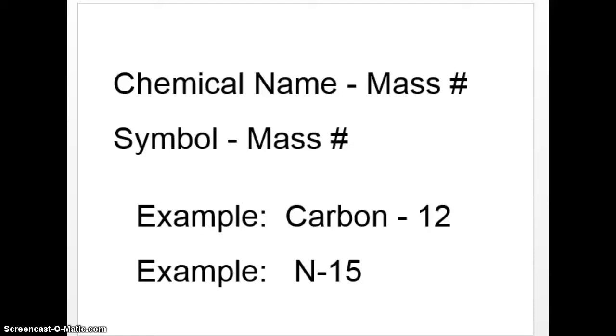And if you take a moment to look at this 15 and then look at the periodic table, you'll notice that nitrogen has a 14 for its large number rather than a 15. Well, remember, on the periodic table, that large number is the average. So N-15 can exist. So can N-16, N-13, and N-12. But on average, that's what the periodic table shows, the average mass for that element.